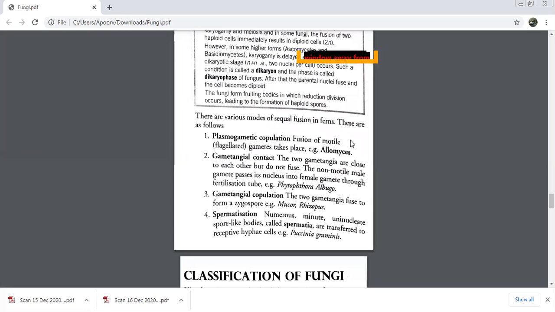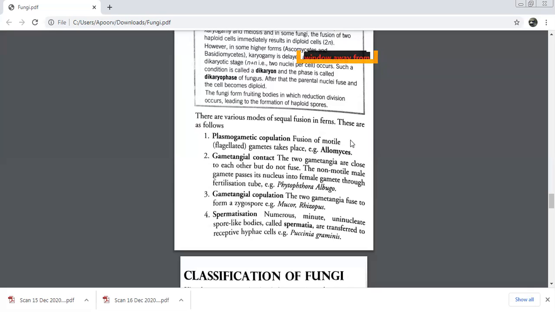Plasmogametic copulation takes place in which kind of fungi? Which gametes? Motile gametes. Flagellated. Yes, the flagellated ones, the motile ones. They can easily float, so they come closer and copulation takes place. Such a copulation which takes place between gametes which are motile, flagellated, is known as which copulation? Plasmogametic copulation. Very good.